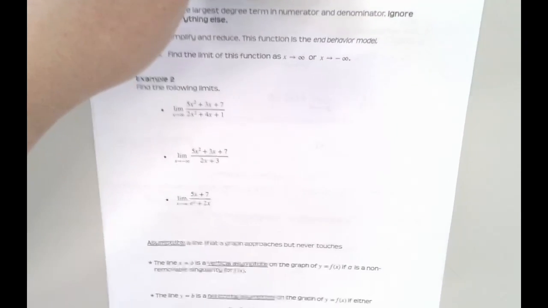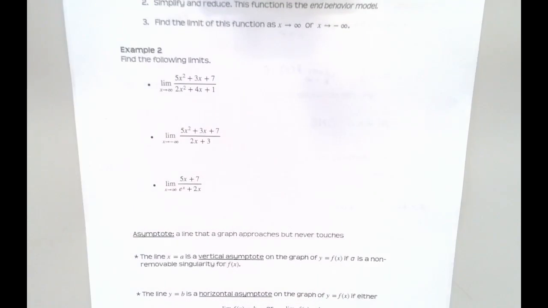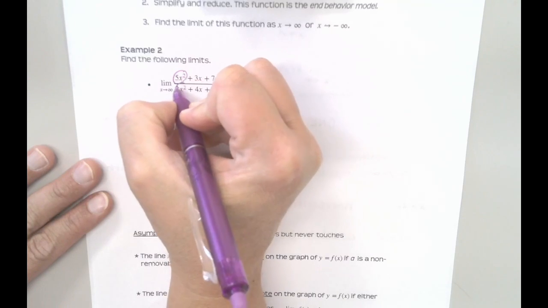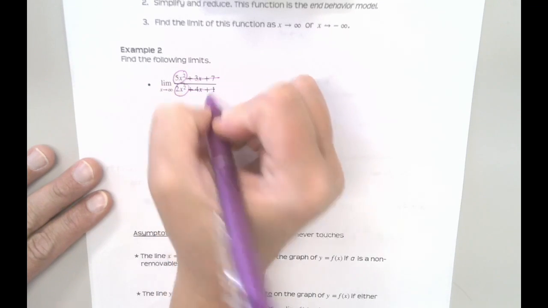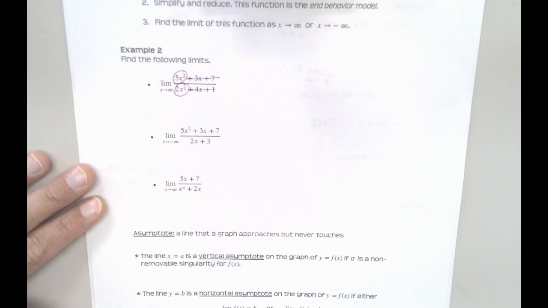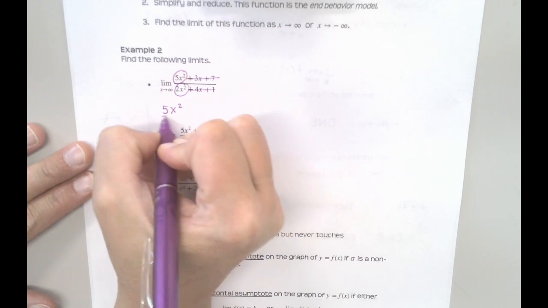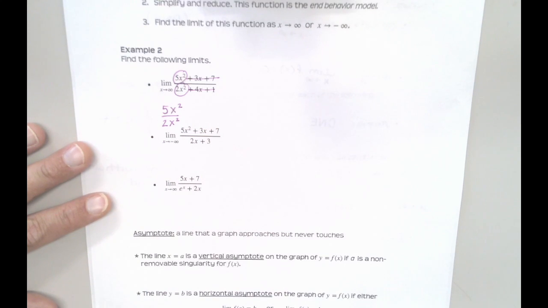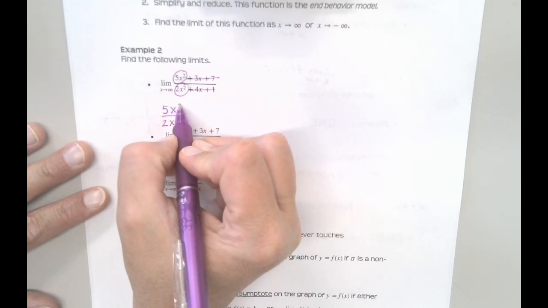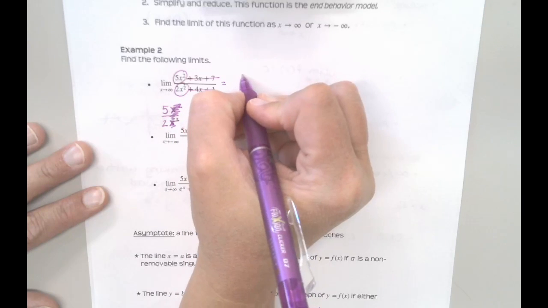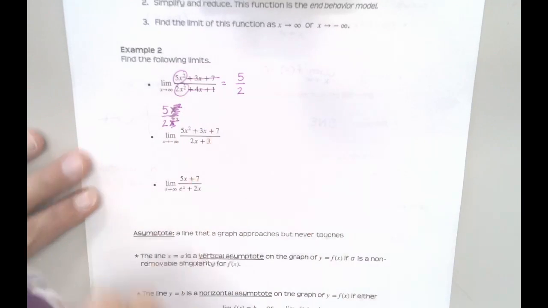Okay, so let's try a couple of examples here. So in this first problem, I am only focused on the 5x squared and the 2x squared. All this other stuff I'm going to just ignore because those are my biggest powers of x. And in this case, actually, the x's are going to stay neck and neck. Okay, so if I have 5x squared over 2x squared, the x squareds are essentially equivalent to each other, right? I mean, they are equivalent to each other if that's all I'm looking at. So those are going to cancel themselves out. X squared over x squared cancels. And what you'll have then is this function approaches the value of 5 over 2.